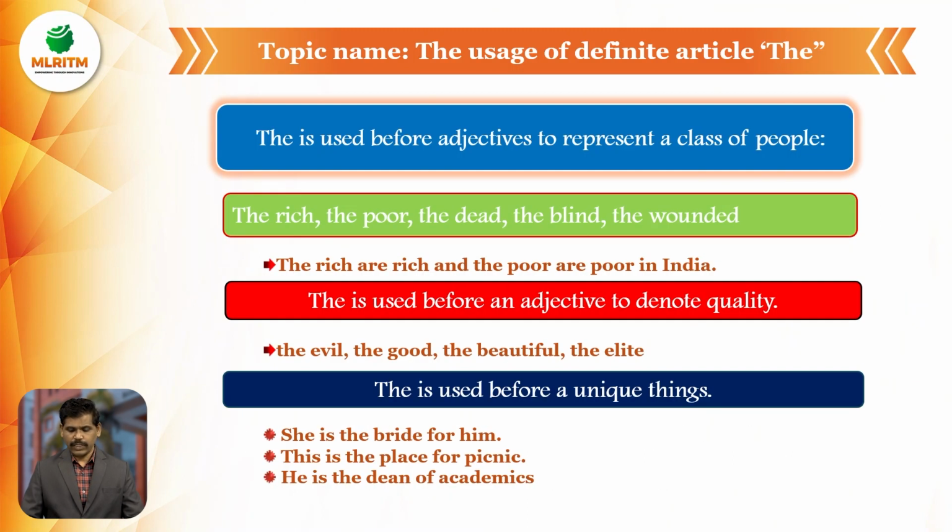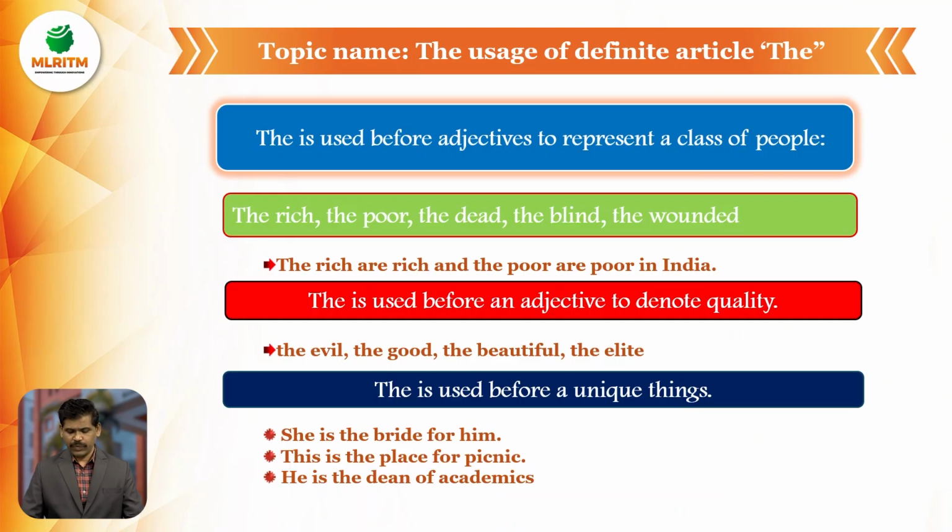The is used before adjectives to represent a class of people. Example, the rich, the poor, the dead, the blind, the wounded. So these are the examples. The rich are rich and the poor are poor in India.